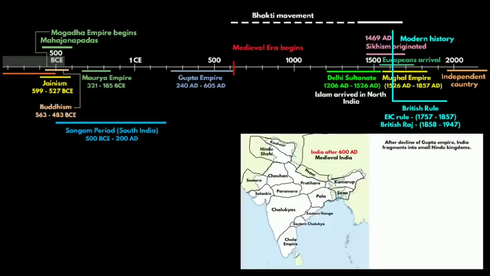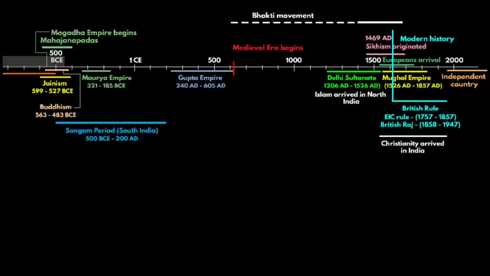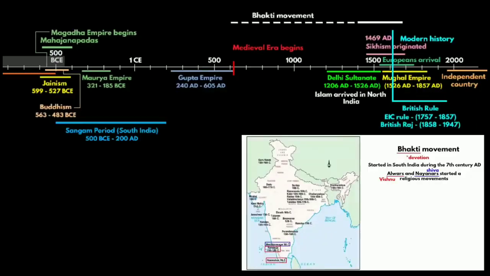You will see numerous small Hindu kingdoms started emerging after 600 AD in northern part of India. Whereas in South India, the Alvars and Nayanas started a religious movement where they started preaching Vaishnava and Shaiva devotionalism in the early medieval period. The Nayanas were devotees of Shiva, while the Alvars were the devotees of Vishnu. Bhakti movement originated in Tamil Nadu and Kerala and reached North India by 15th century onwards. And the overall Bhakti movement reached its peak between the 15th and 17th century AD.